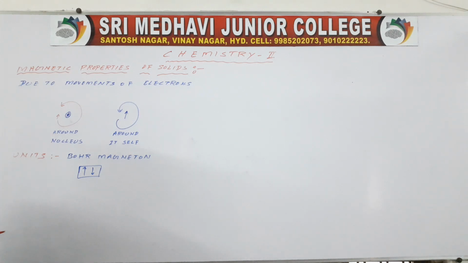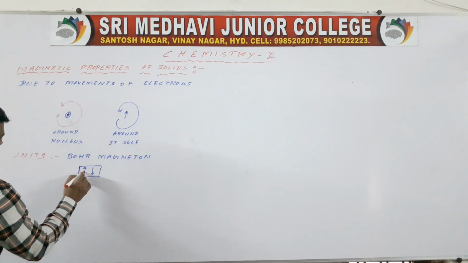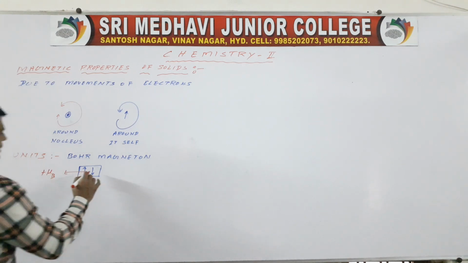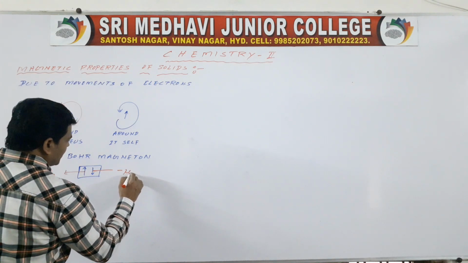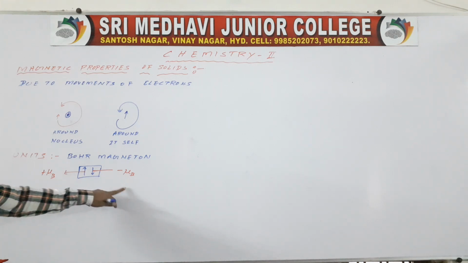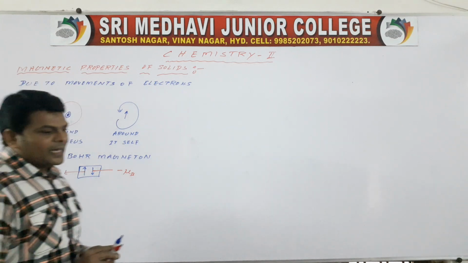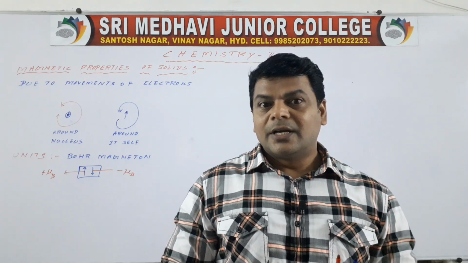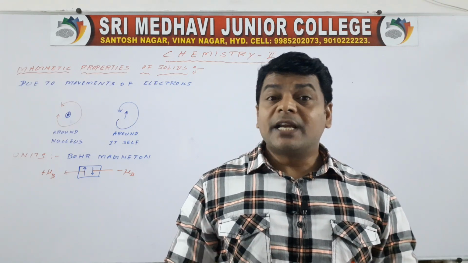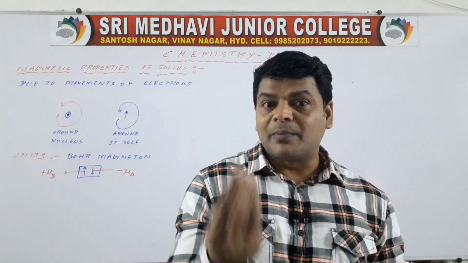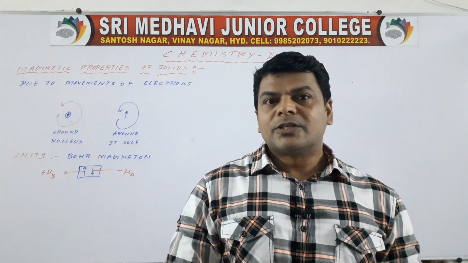If it revolves clockwise, it indicates plus mu B. If anti-clockwise, it indicates minus mu B. So why is magnetic behavior attained by the solids? Due to the presence of unpaired electrons and their movements, magnetic behavior or magnetic properties can be attained by the solids.